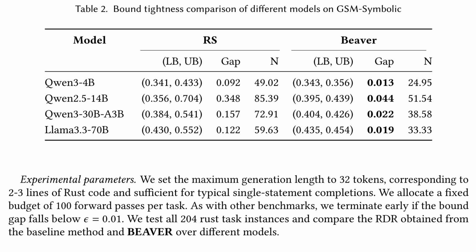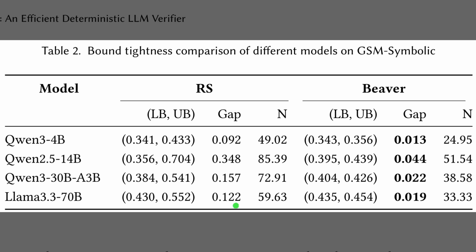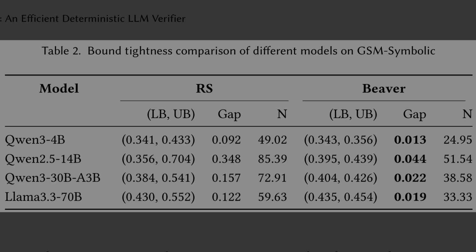Table 2 compares how tightly different methods pin down the true probability that math answers are correct. The rejection sampling columns on the left show wide gaps between lower and upper bounds, because the method wastes many samples and still cannot localize the probability well. On the right, the BEAVER columns report much smaller gaps, often around 1 to 4 percentage points. BEAVER also converges in roughly half as many forward passes, so it is both sharper and more efficient.